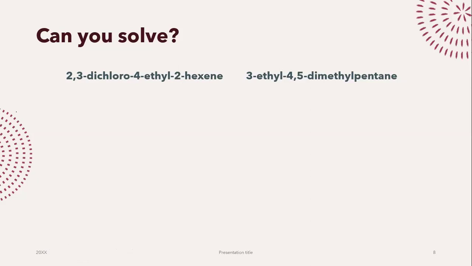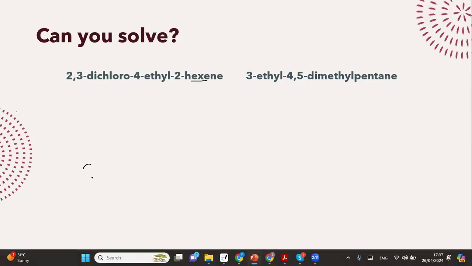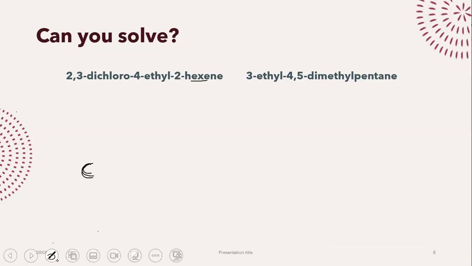Let's see. First things first, we have hexene. I want you to identify hex. Okay? Hex means 6 carbon atoms. So you will draw 1, 2, 3, 4, 5, 6.